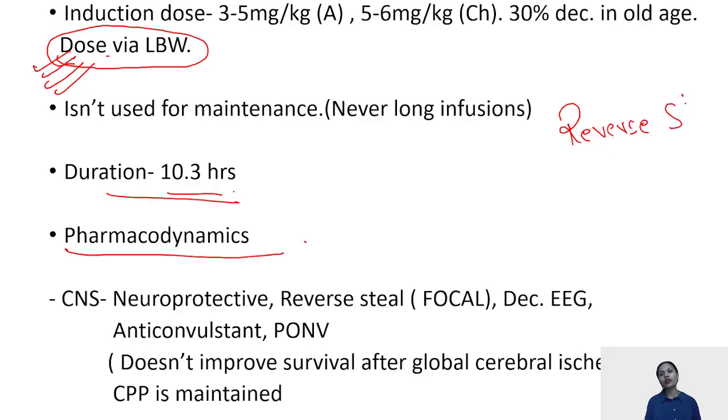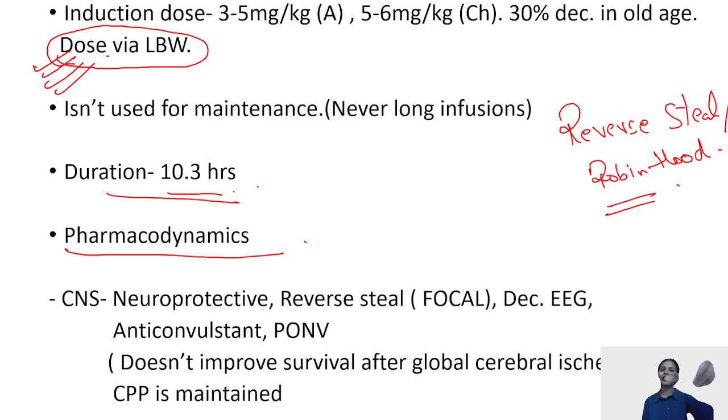Thiopentone causes reverse steal phenomena or Robin Hood phenomena. What Robin Hood does is it takes the blood from the luxuriously perfused areas to the ischemic areas of your brain, thus avoiding permanent neural damage in those areas.